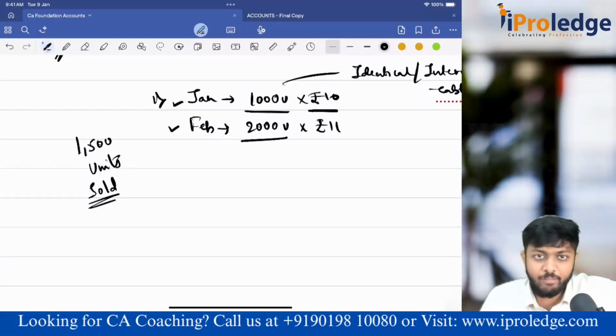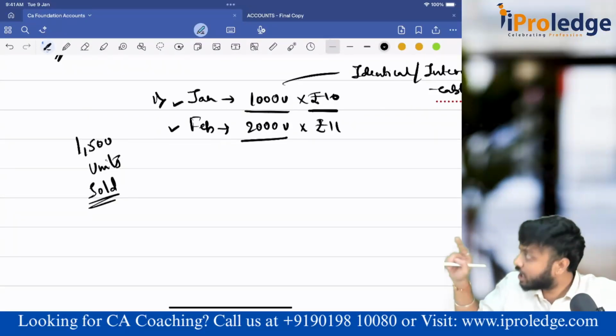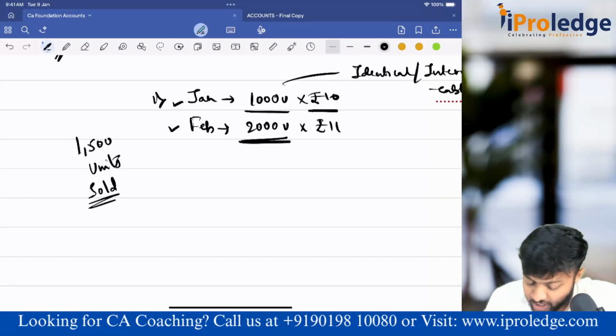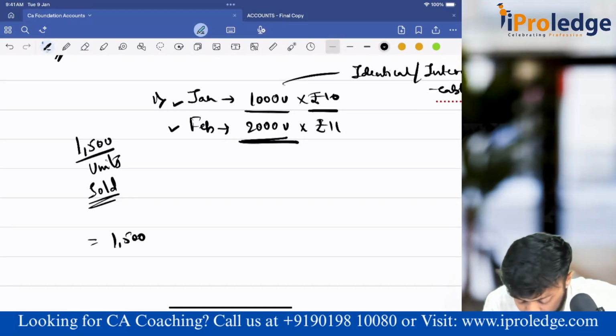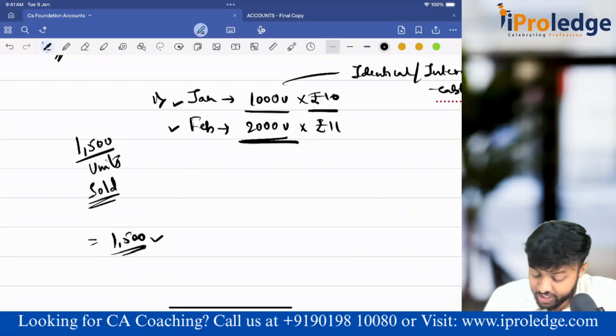Now I was supposed to calculate my closing stock. How will I calculate my closing stock? I will go to the godown and count the number of units. How many units will be there technically? You have purchased 3000, 1500 is sold. That means how much will be remaining? Of course, only 1500 units will be remaining. That is correct. At what value shall I take this 1500? Shall I take it at 11? Shall I take it at 10?